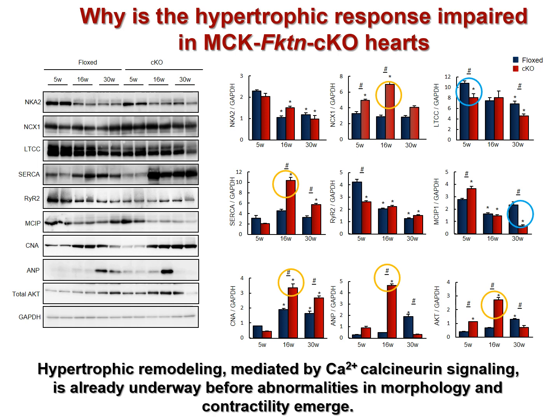Why is the hypertrophic response impaired in CKO hearts? This slide shows the change in protein expression in control and CKO hearts at different time points after birth. In spite of the absence of abnormalities in myocyte contractility and calcium handling under physiological conditions, the expression of calcium handling proteins is altered in CKO hearts at 60 weeks of age.